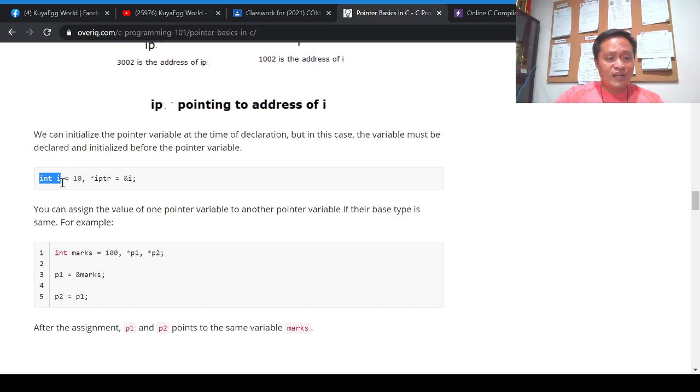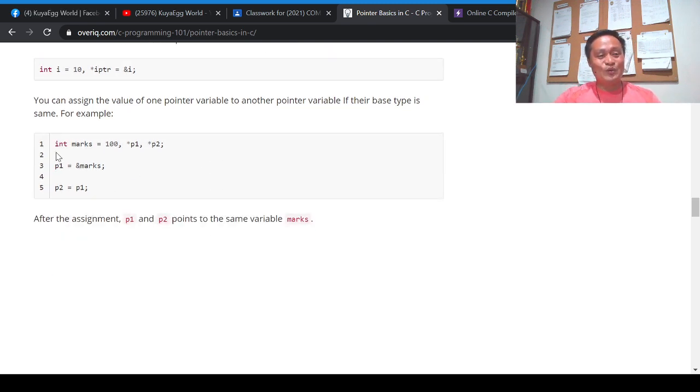int i, the i variable contains 10. And we have this pointer variable, IPTR, and it contains the address of i. That's the explanation of this. Now we'll look at another example here: int marks. Marks is an ordinary variable that contains 100.